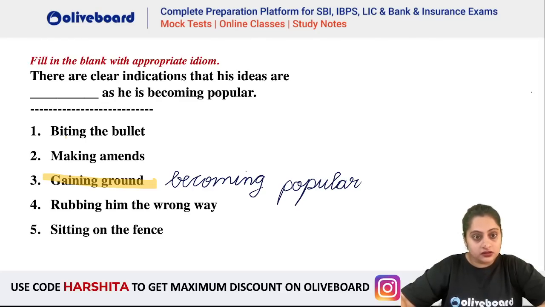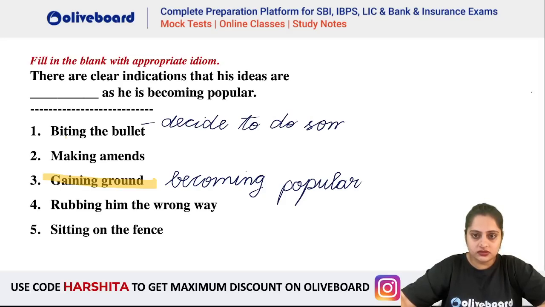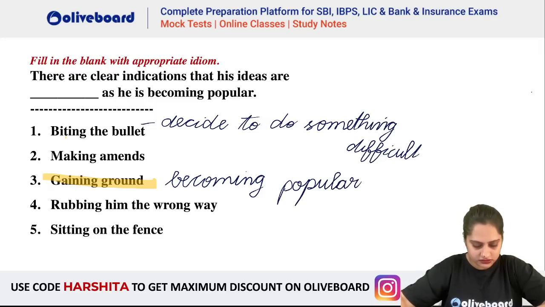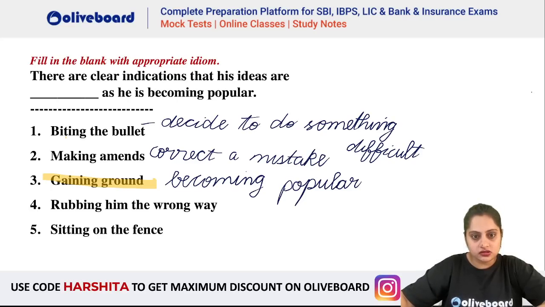Okay. When you decide to do something a bit difficult, very common idiom, guys. Decide to do something difficult is biting the bullet. Make amends means correct your mistake. Correct a mistake. Rubbing him the wrong way means cause someone to be angry, to be annoyed.